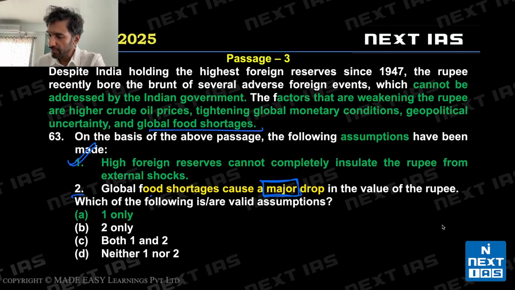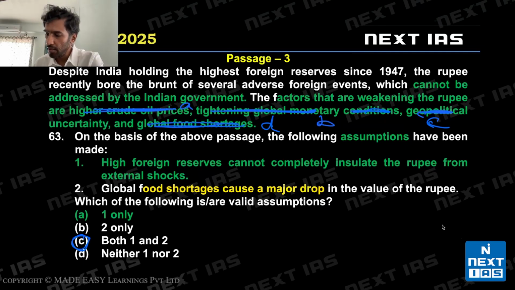But let's say, if I was to oversimplify this, this is cause A, cause B, cause C, and cause D. The reason why I'm marking this is I know many students have gone with C. If I have 4 causes given A, B, C, and D, I can't say which of them is the most major cause. I can't say A is the most major cause or B is the most major cause. Unless the author has told us, we can't use the word major here. So, statement 1 is valid. A is the right answer.